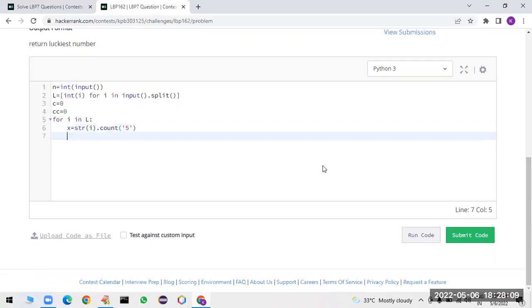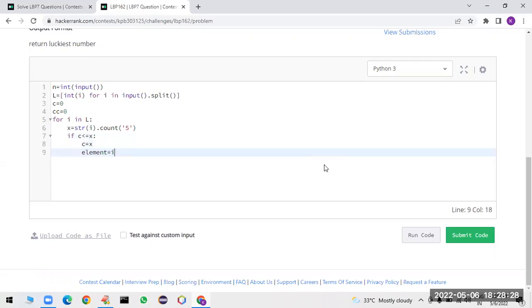But make sure it will work only for strings. That's why you have to convert your number into strings, sir. Now I am checking whether the value of c is less than or equal to x. If yes, c is equal to x, then that element will become I.